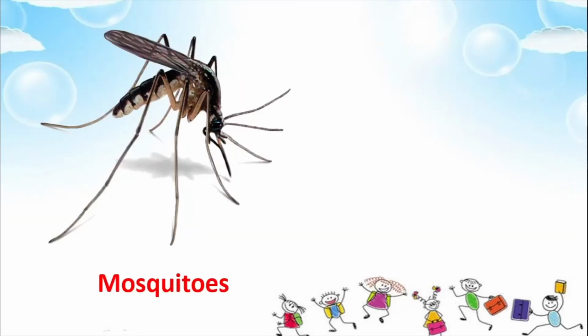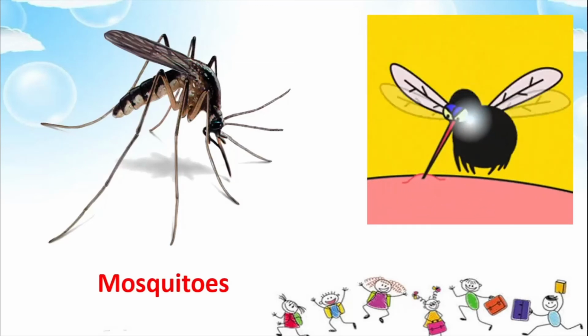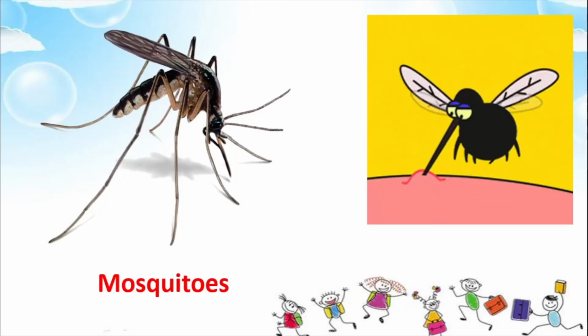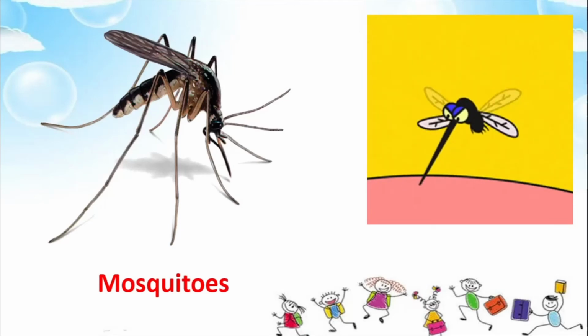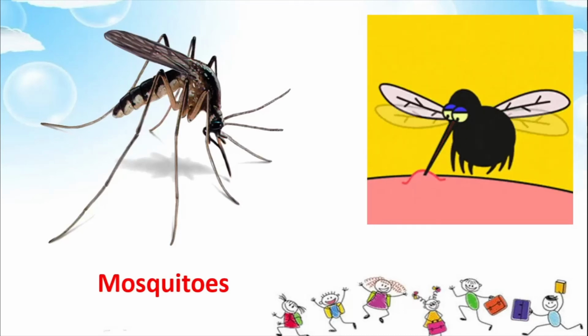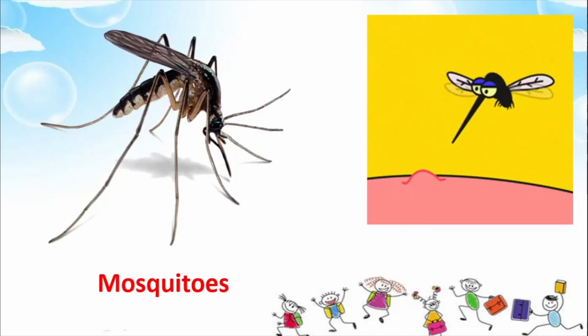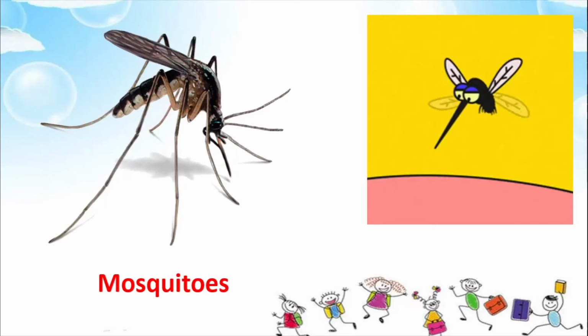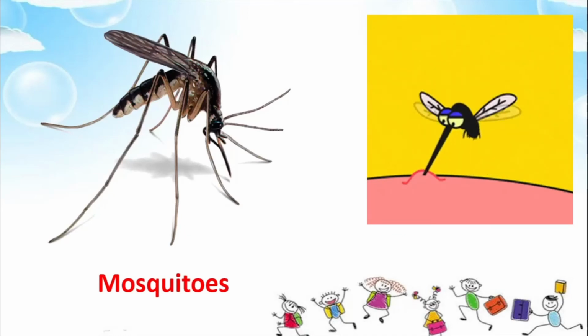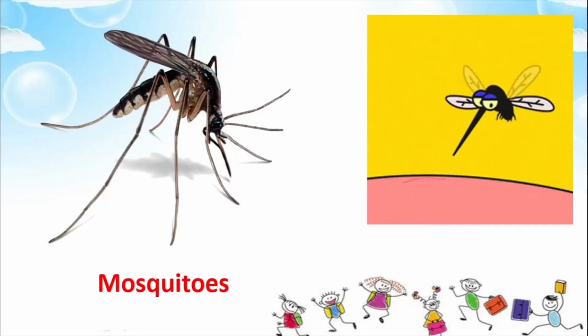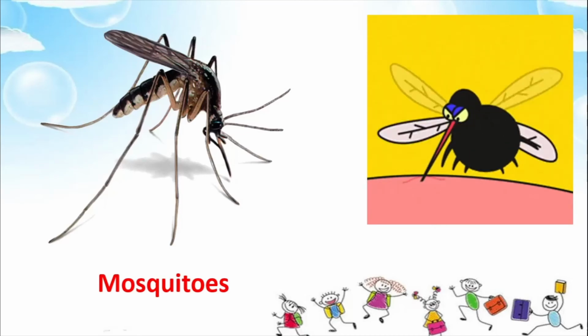For example, the mosquito. You know, the mosquitoes, they are a big nuisance. They come into our houses, they bite us, and they suck our blood. Can you see here? See how it is sucking the blood? There. And what happens when the mosquito sucks your blood? You start feeling itchy, you start scratching yourself. Okay, so these mosquitoes are very bad, children. You get diseases like malaria, you get diseases like dengue because of these mosquitoes. So mosquitoes are also gate crashers. They are not welcome into our homes.